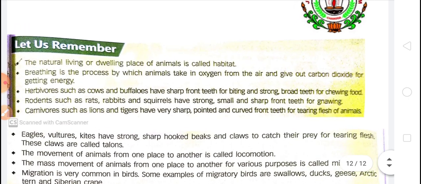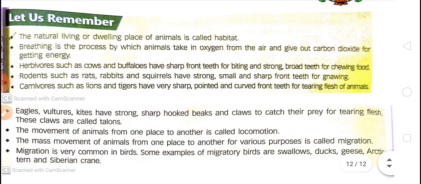Okay, so in this way we come to the end of this lesson. So a little bit of revision, children. Let's remember.